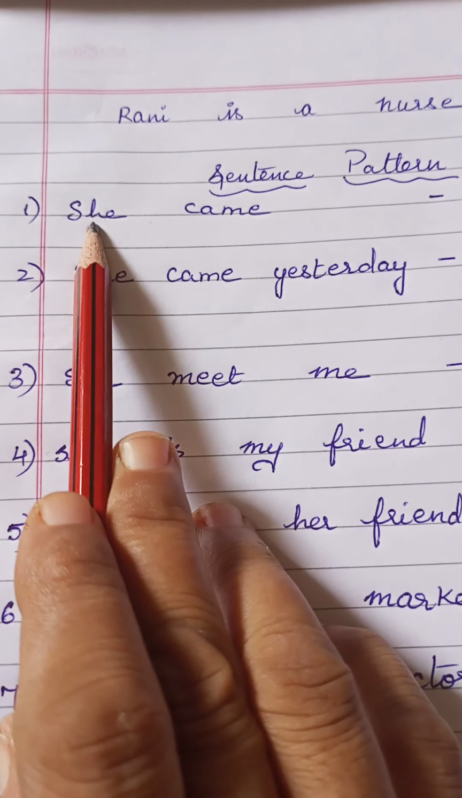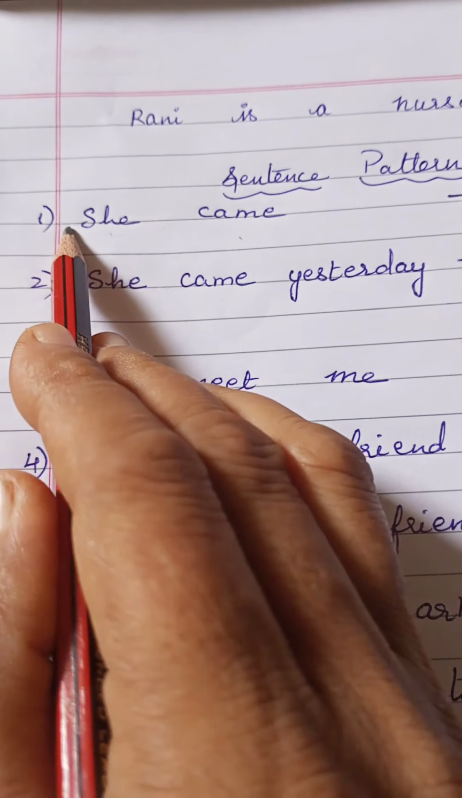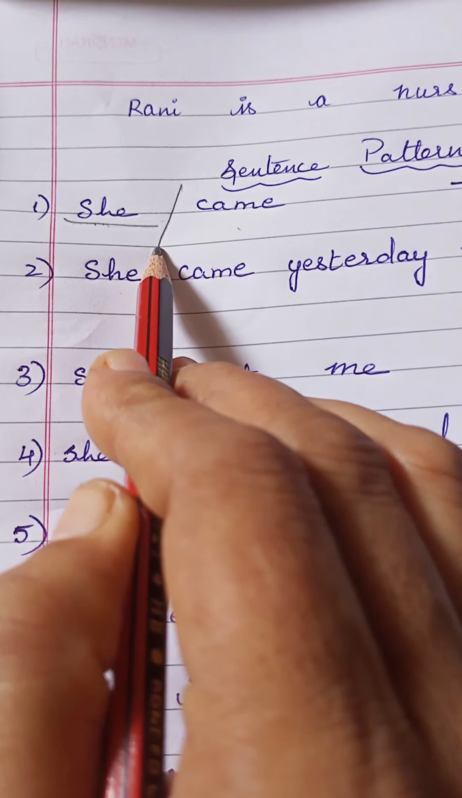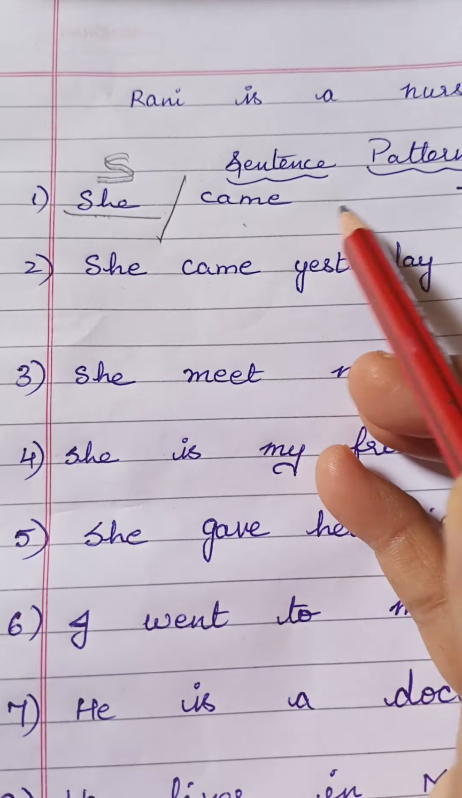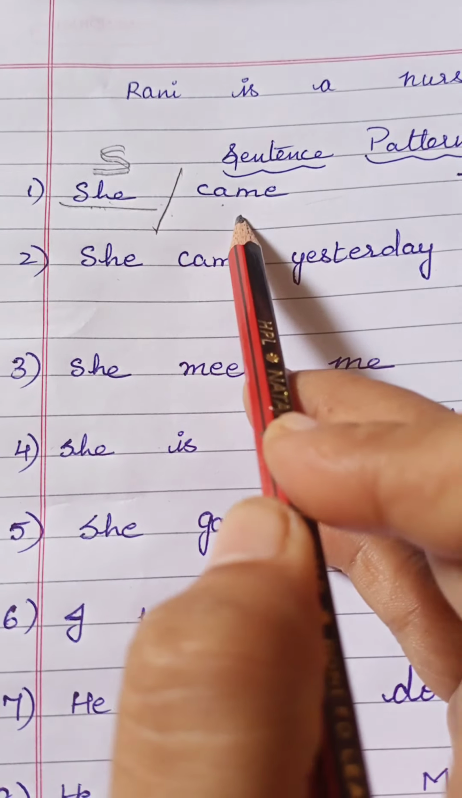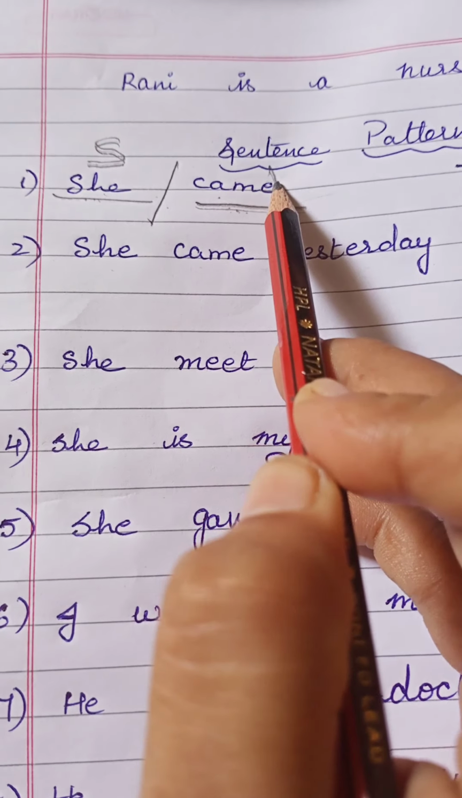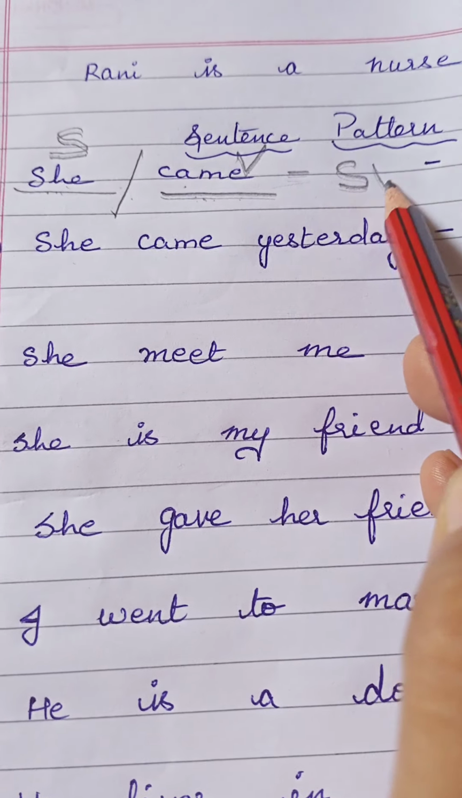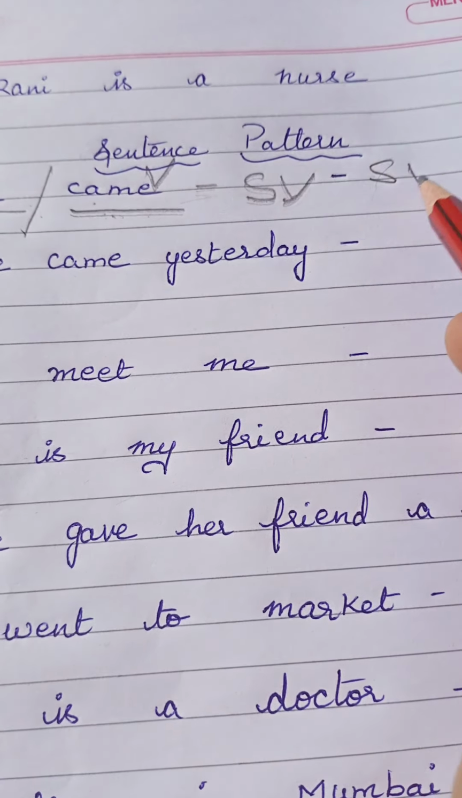Now let's see the first sentence. She came. Here, "she" is given. What is she? She is the person who is doing the work. So first let us split into two, and she becomes the subject. Then what is she doing? She came. So it tells about the work which she is doing, so it is V. So we should write S, V.